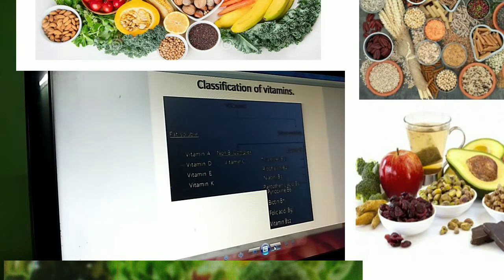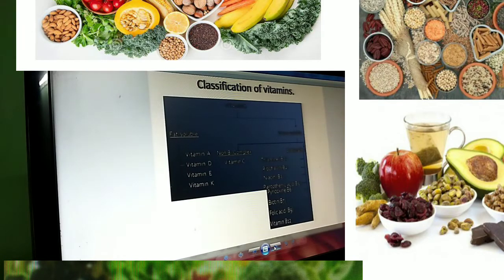Next, coming to classification of vitamins, micronutrients are classified into two: water soluble and fat soluble. The fat soluble vitamins are vitamin A, vitamin K, vitamin E and vitamin D. The water soluble are two: vitamin C and vitamin B complex.